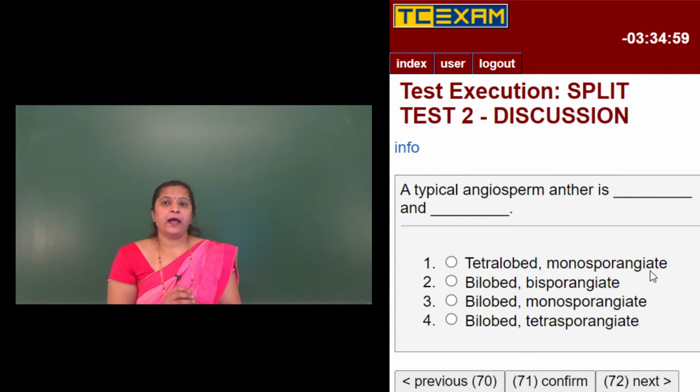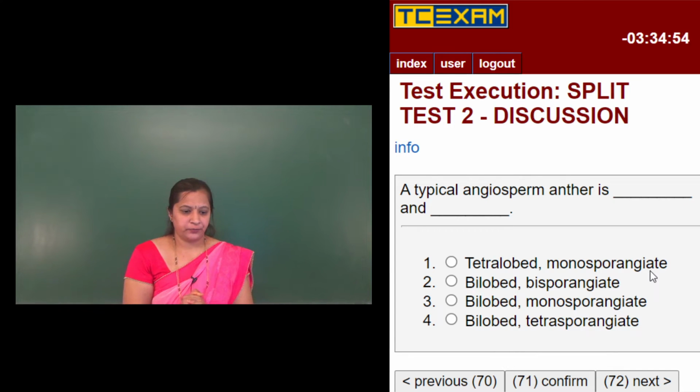A typical angiosperm anther is dash and dash. The options: tetralobed and monosporangiate; bilobed and bisporangiate; bilobed and monosporangiate; and bilobed and tetrasporangiate.